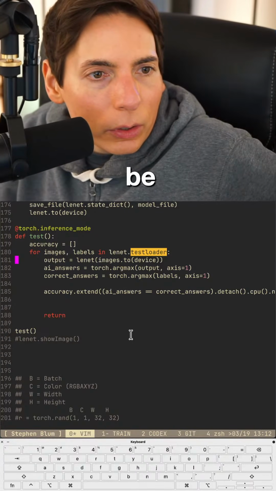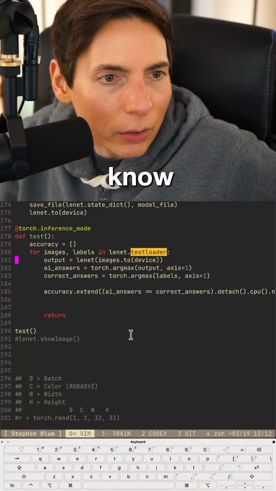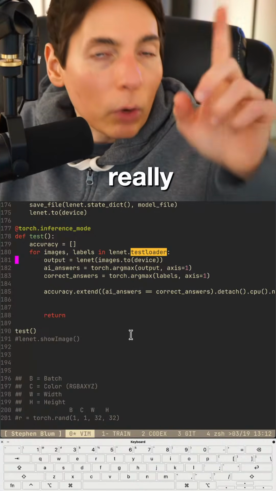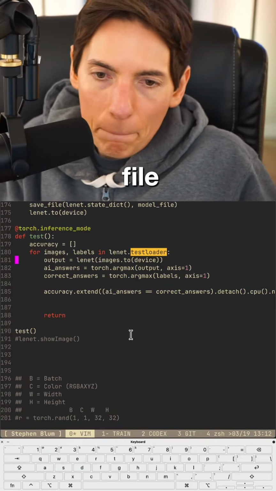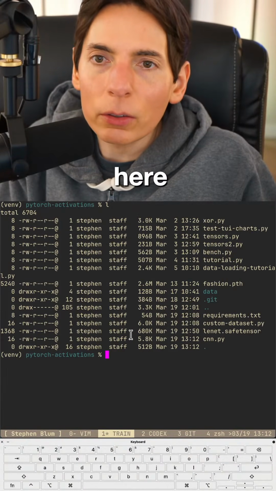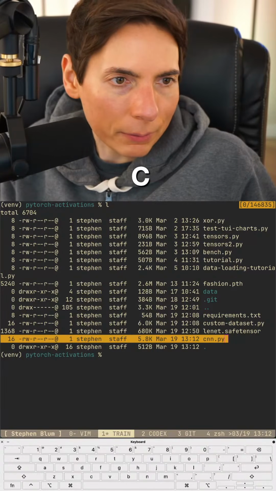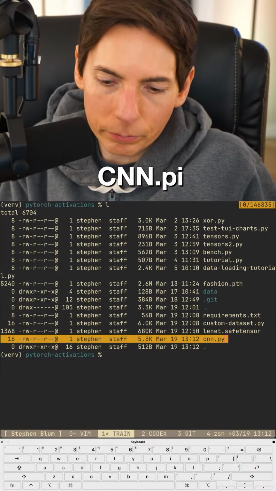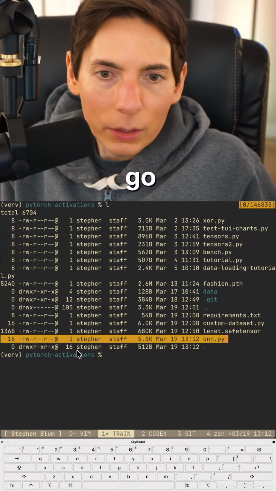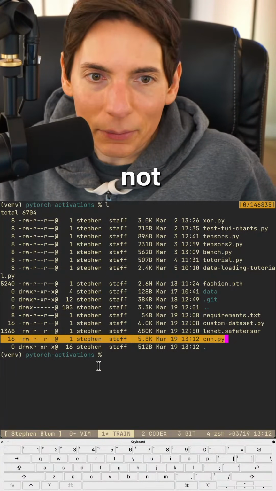Can you add the PyTorch tutorials repo so we know what each file does? Oh, so we're only really working on one file. It's called the CNN file. Right here. So it's this file right here. It's that file. It's called cnn.py. There you go. So that's not actually a link. Don't click that. It's not actually a link.